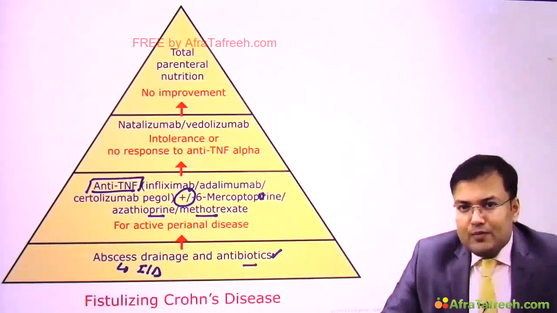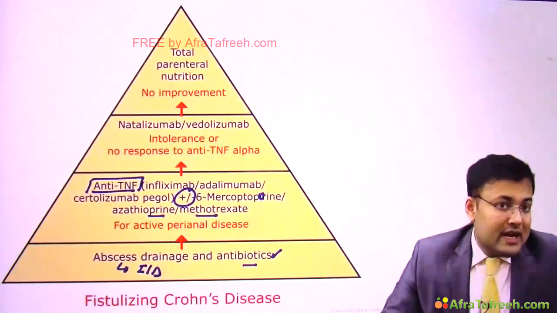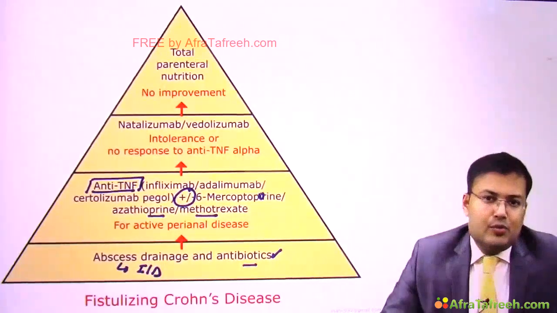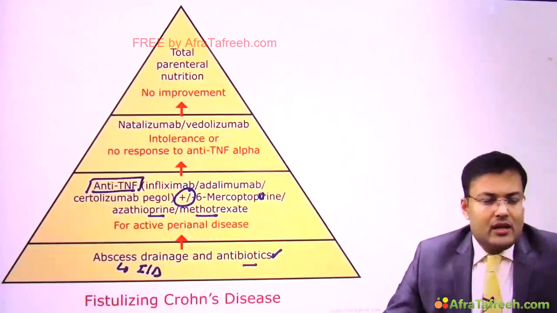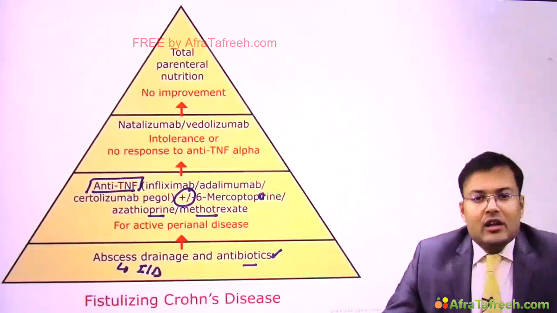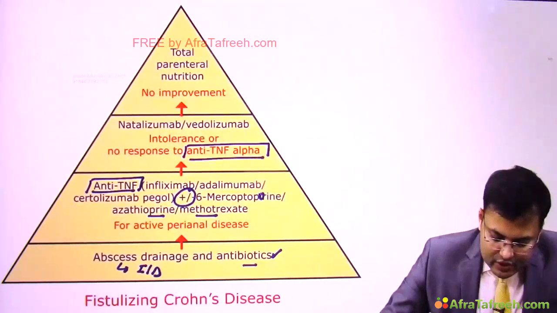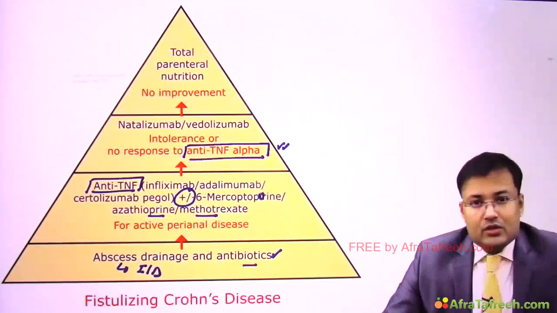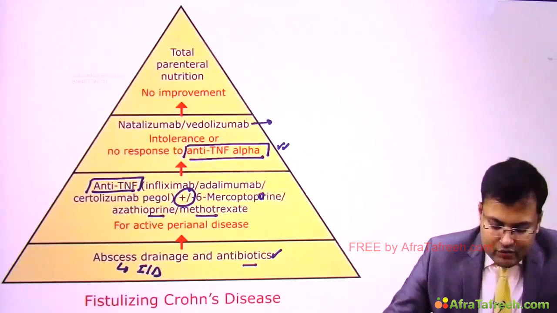So for active perianal disease we give the combination. What is the preferred agent? Anti-TNF agents are preferred. Plus minus we can add 6-mercaptopurine or azathioprine or methotrexate. Now see, if there is intolerance or no response to anti-TNF agents, or the patient is not able to tolerate anti-TNF therapy, in those patients we have to give anti-integrins.